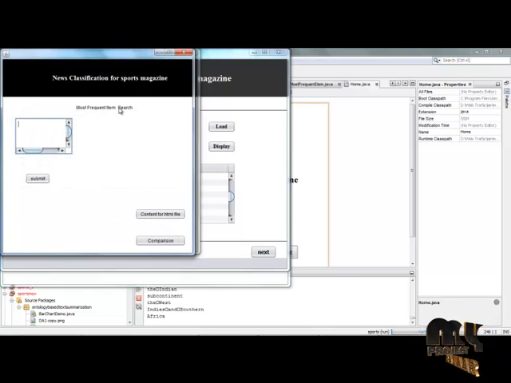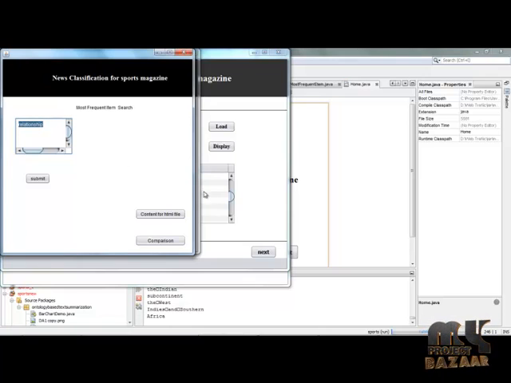Here we are going for the most frequent item search. The most frequent item search means the word which occurs most in the user input. So simply click the submit button. Here the word occurring the most times will be generated. After clicking the submit button, the effective summarization is made based on the user input, and after the effective summarization the ranking is generated for each and every term, and after the ranking generation we have to append this content in an HTML file. After appending this content in an HTML file, we have performed the effective news classification for the sports magazine.